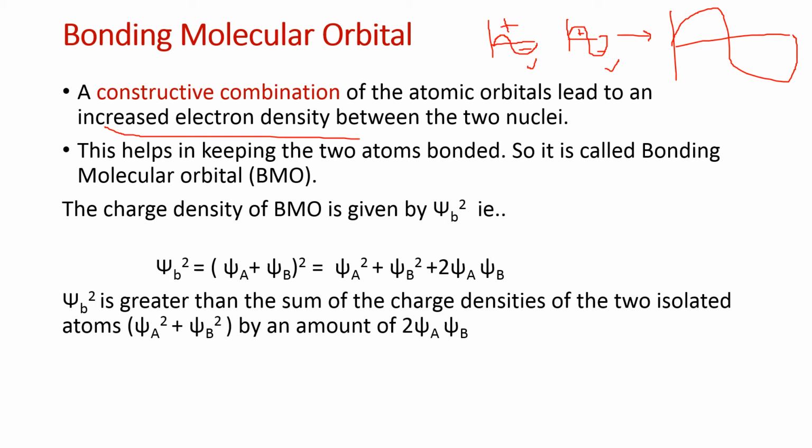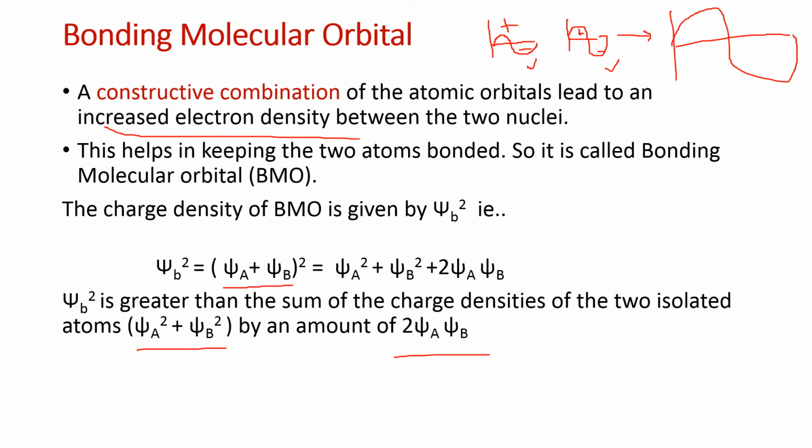So the charge density of BMO is given by psi b square. That is, psi b square is equal to psi a plus psi b whole square. Psi b square is greater than the sum of charge densities of two isolated atoms, psi a square plus psi b square, by an amount of 2 psi a psi b. Psi b square is nothing but the probability of finding the electron in the bonding molecular orbital. Compared to the sum of the two isolated atoms, it is greater by 2 psi a psi b.